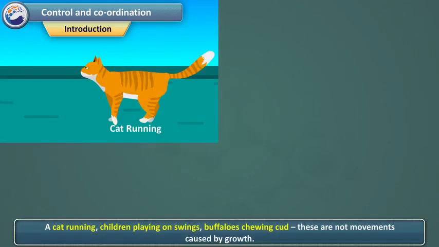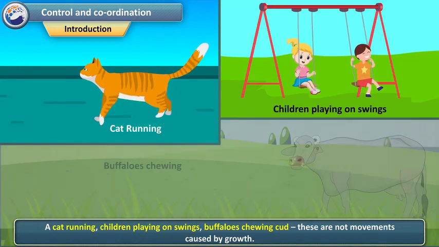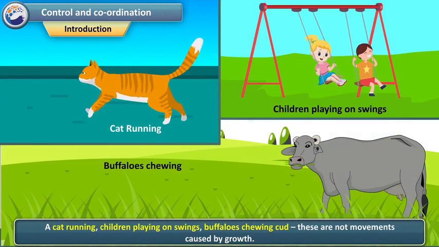Chapter 7. Control and Coordination. Hello children. Today we will be discussing control and coordination in living beings.